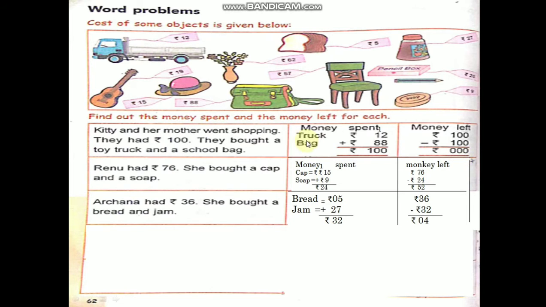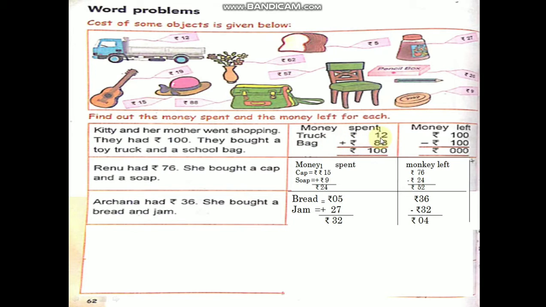Understood, children? Now money spent. What they bought, children? They bought a toy truck. Truck costs how much? Here 12. Rupees 12. So write rupees 12. And a bag, school bag. School bag costs how much, children? 88 rupees. Now how much total cost they spent? Money spent we have to do. Total means what we have to do? Addition we have to do. This is the addition symbol. Okay, children.